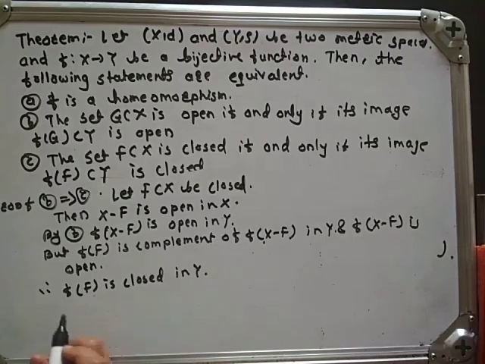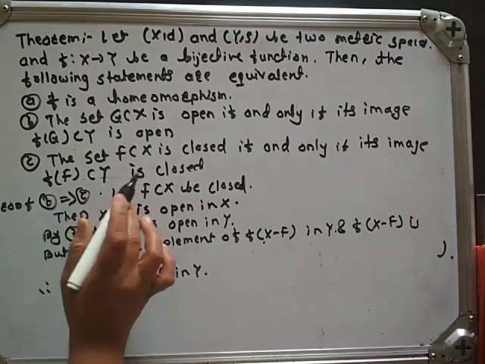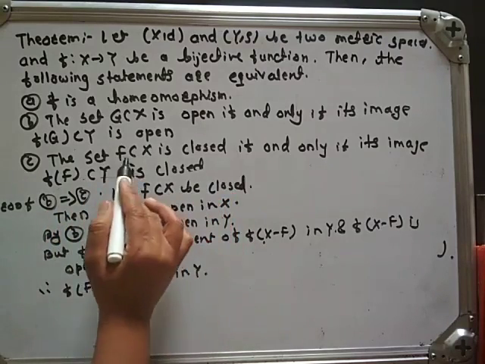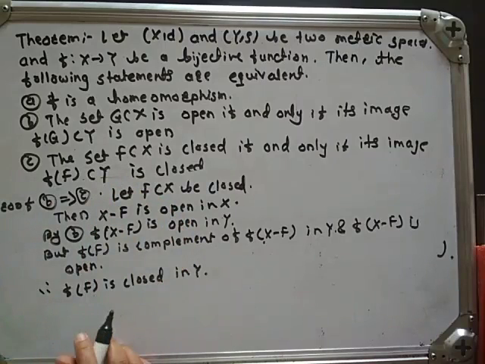Hence we have proved what we wanted to prove. Now conversely, assume that f of F subset of Y is closed, and we have to show that F subset of X is closed.